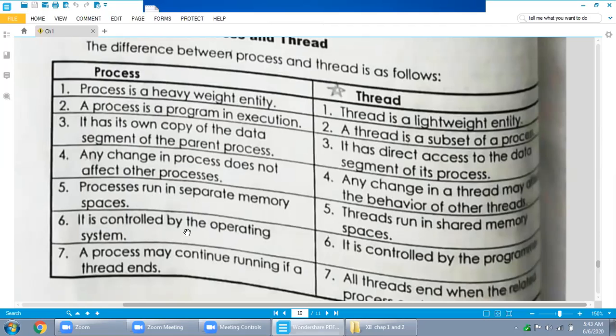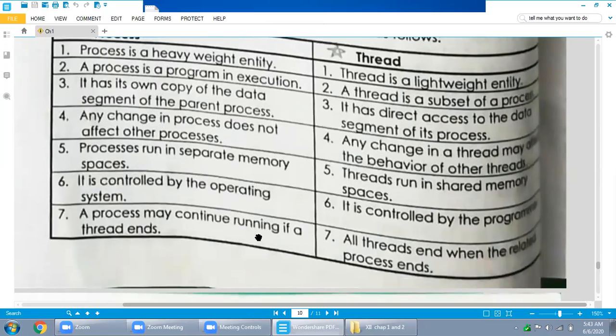A process is controlled by the operating system, while a thread is controlled by the program. Why is it controlled by the program? Because a thread is a subset of a program. So we can say that it is controlled by the program.